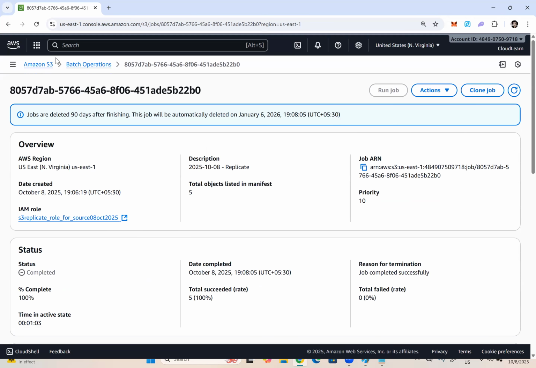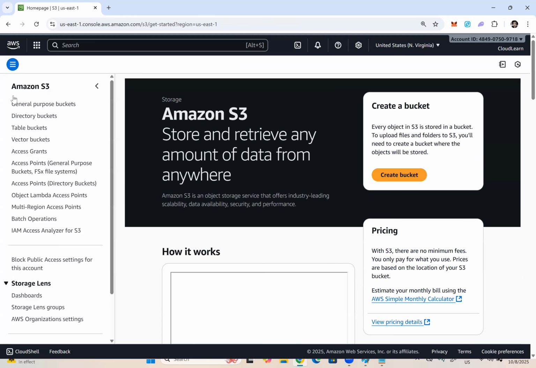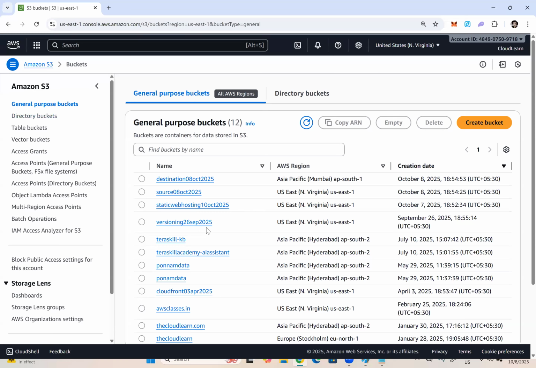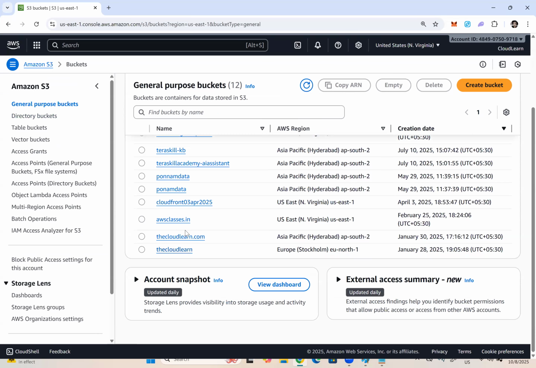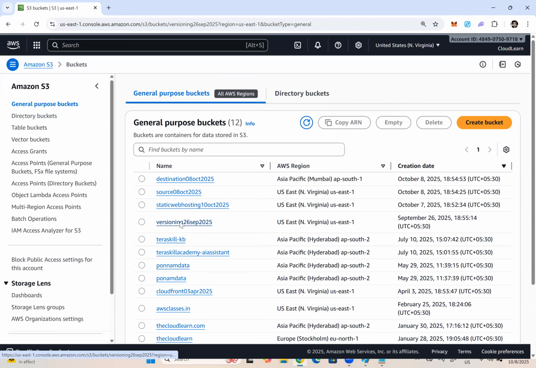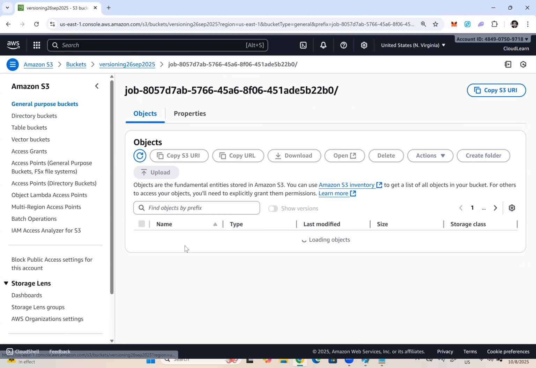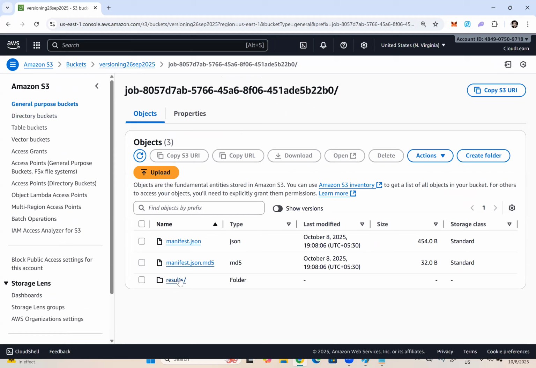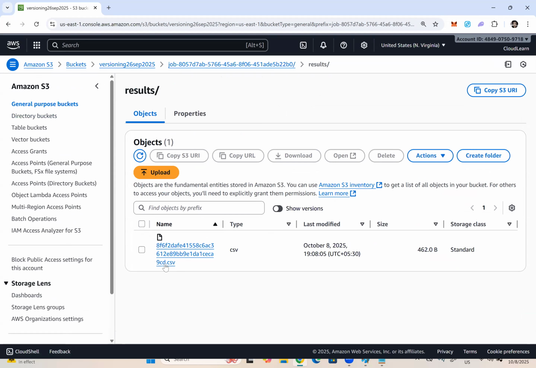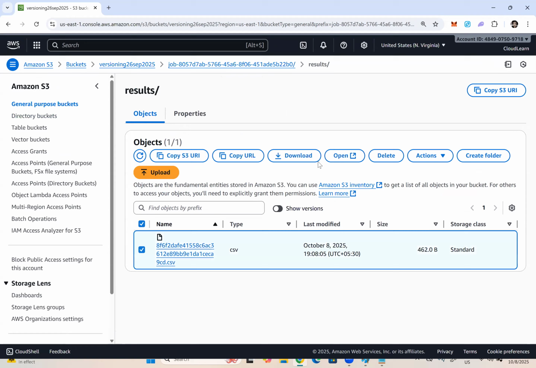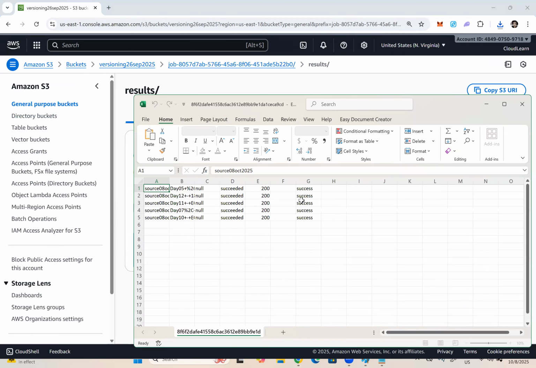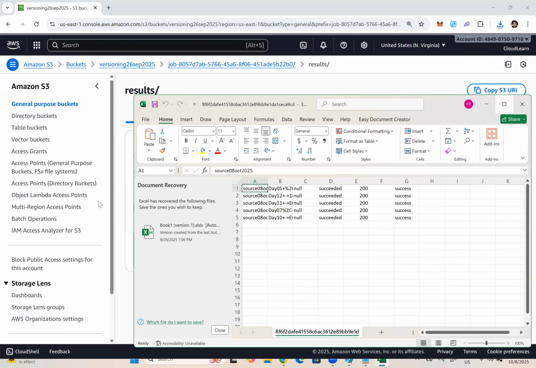Let us check that. So what I'm going to do is go to Amazon S3. First, let us verify this bucket. So see here, the job with the job ID name. Then here, results, click on the results. Can you see a CSV? Let us download the CSV. Yep, it got downloaded. Let me open the CSV file just to understand what exactly it contains.